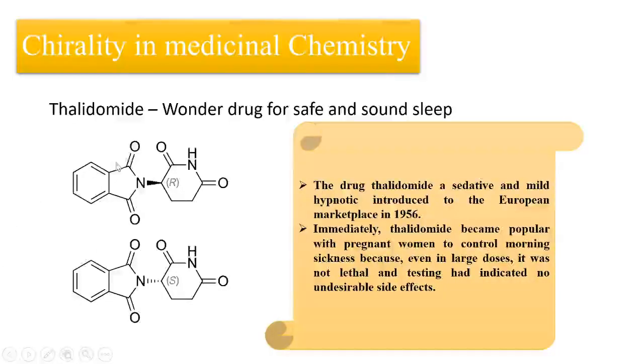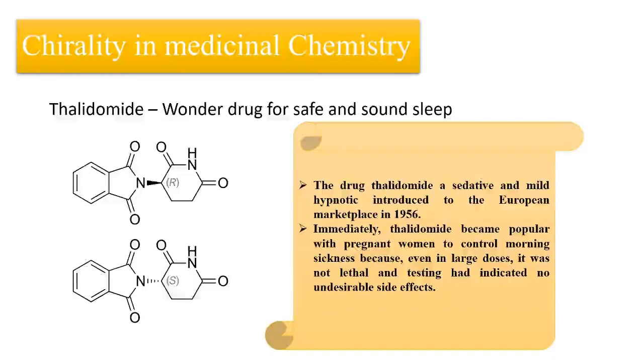Later on they did research on this. They separated the drugs. They resolved it. Resolution means separation of the drugs. So these two isomers were later separated, and the proper enantiomer was taken. But further research showed that if you take one of the isomers, let's say the S isomer, once you take it in the body it undergoes racemization. So it gets converted into its other isomer.